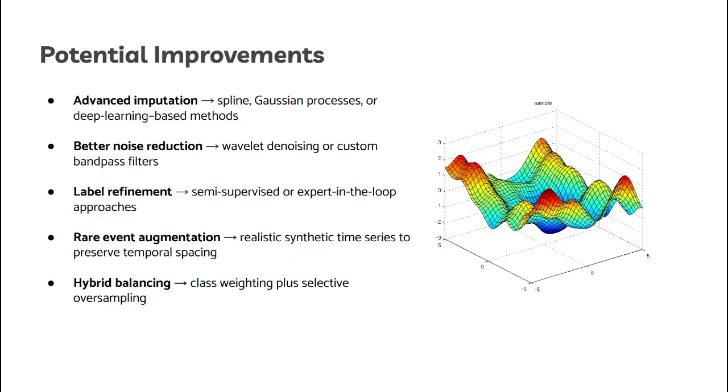Moving on to potential improvements, we can improve by using advanced imputations for nonlinear trends, wavelet-based denoising for cleaner signals, semi-supervised or expert-guided label refinements, realistic synthetic data to boost rare events, and hybrid balancing that combines class weighting with targeted oversampling.